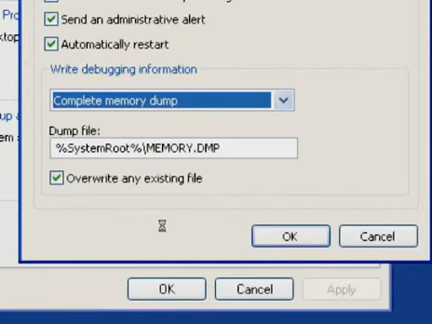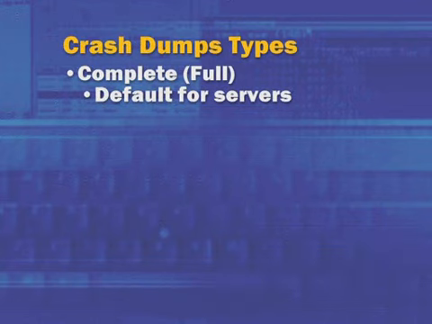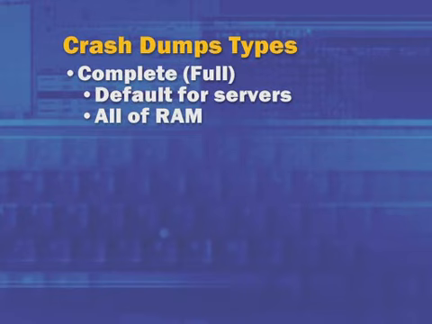Let's talk about complete memory dump first. Prior to Windows 2000, your only choices were no dump or a complete dump. A complete memory dump causes Windows to save the contents of all of RAM for analysis after the crash. And the problem with this option with systems that had large amounts of memory was the amount of disk storage required to save the dump. If you look at high-end 64-bit servers today, RAM maximums are already in the terabyte range and are only going to be increasing.